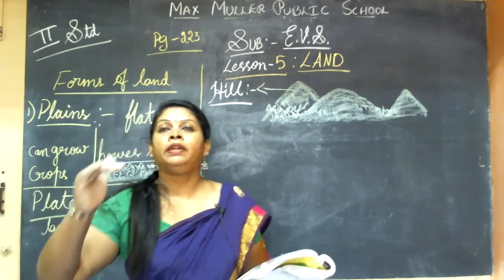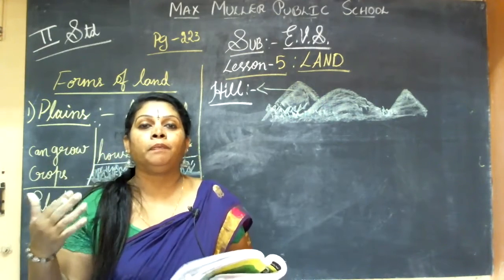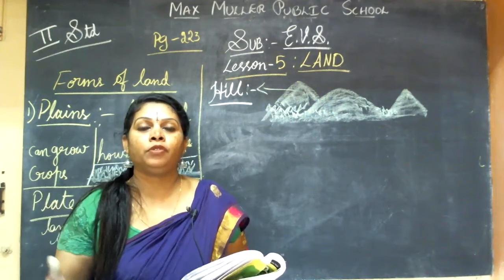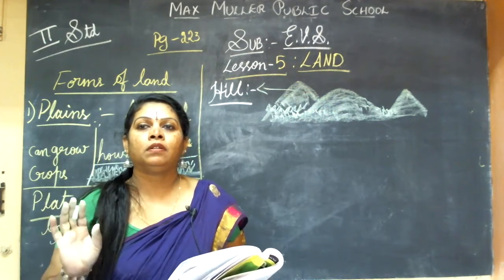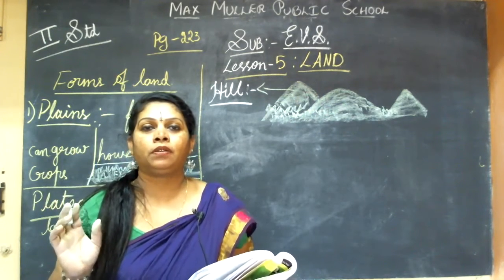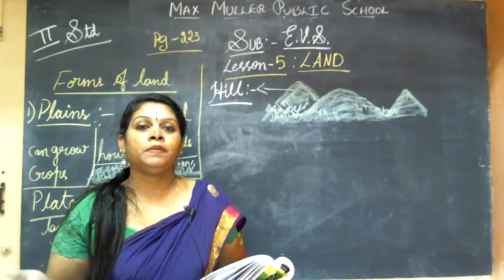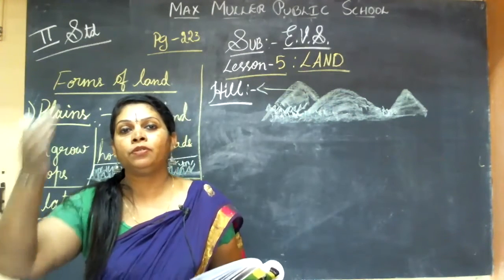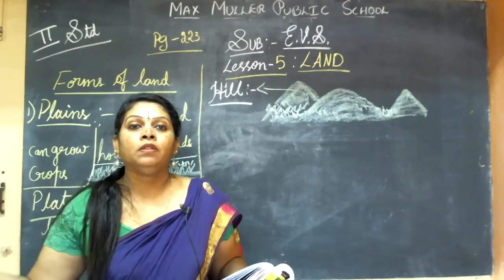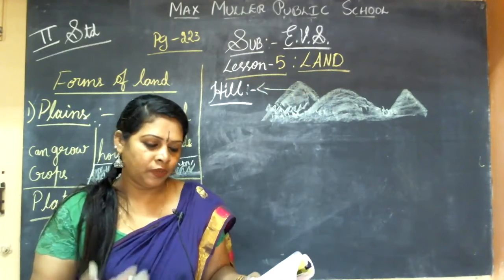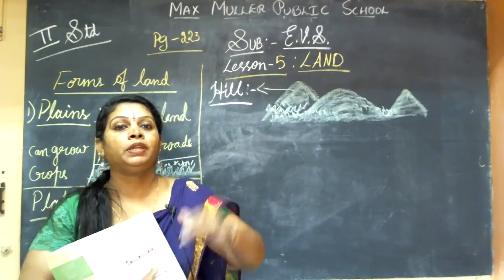As you go higher, even in buildings, when you go to the first floor, second floor, you will feel a little cool breeze coming. On the ground floor you don't find so much. Same thing in apartments, big buildings. You go and stand on the 10th floor or something, a nice breeze will come. You start feeling chilled. Same way, hills are so big.